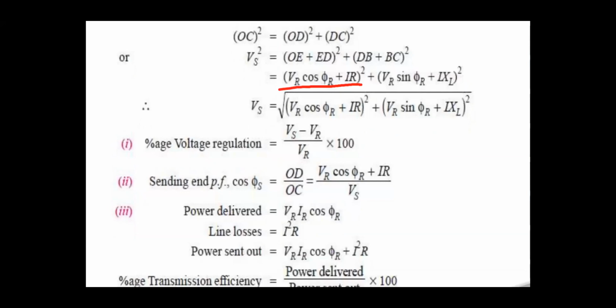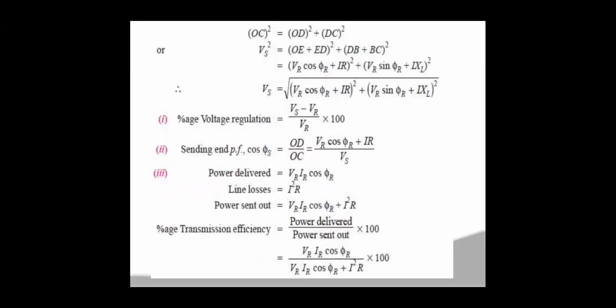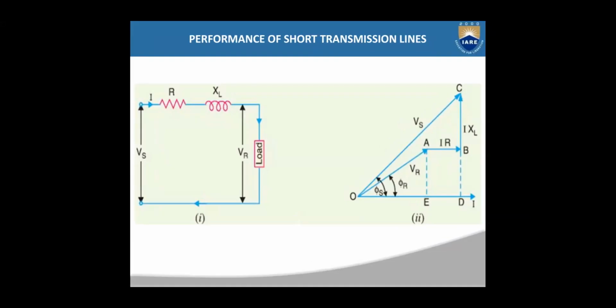Then what is DC square? Again go to the vector diagram. Now from here you have to calculate this length CD. CD length is equal to DB plus CB.